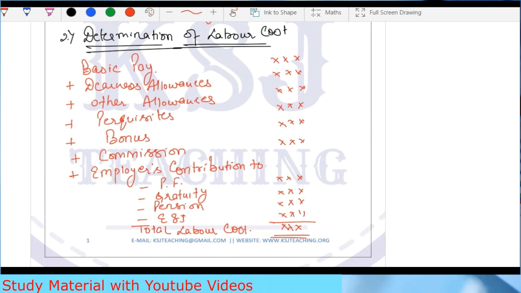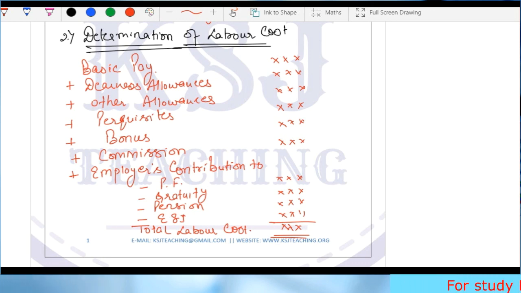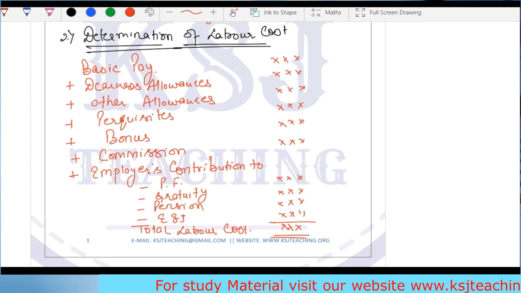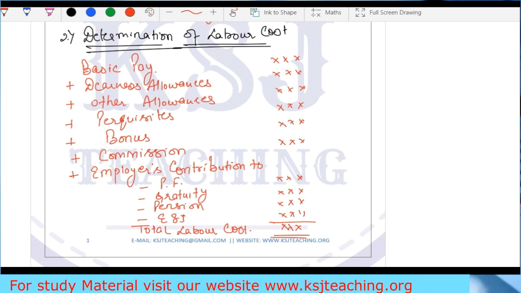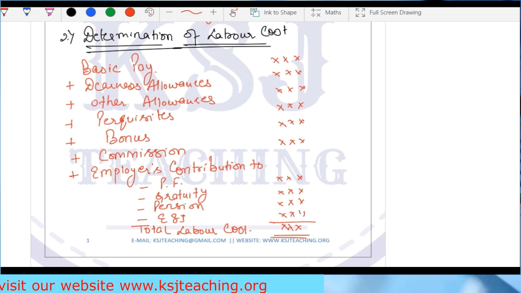Basic pay, dearness allowance, other allowances, perquisites, bonus, commission, plus the employer's contribution to PF. Now, if any of you have studied income tax, you will ask, sir, what about the employee's contribution to PF, gratuity, pension, ESI? As per the law, the employer and employee both can contribute. Try to understand one thing.